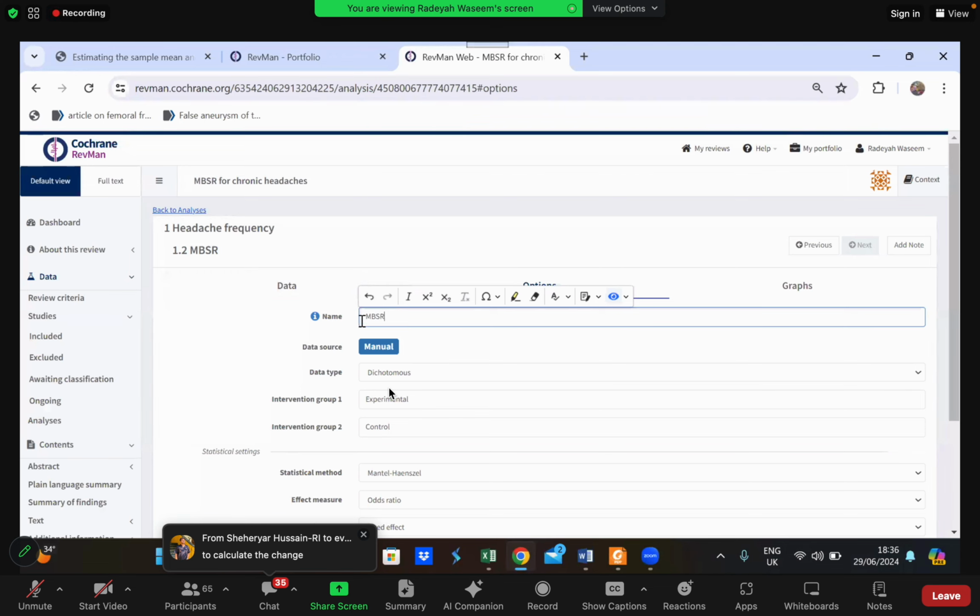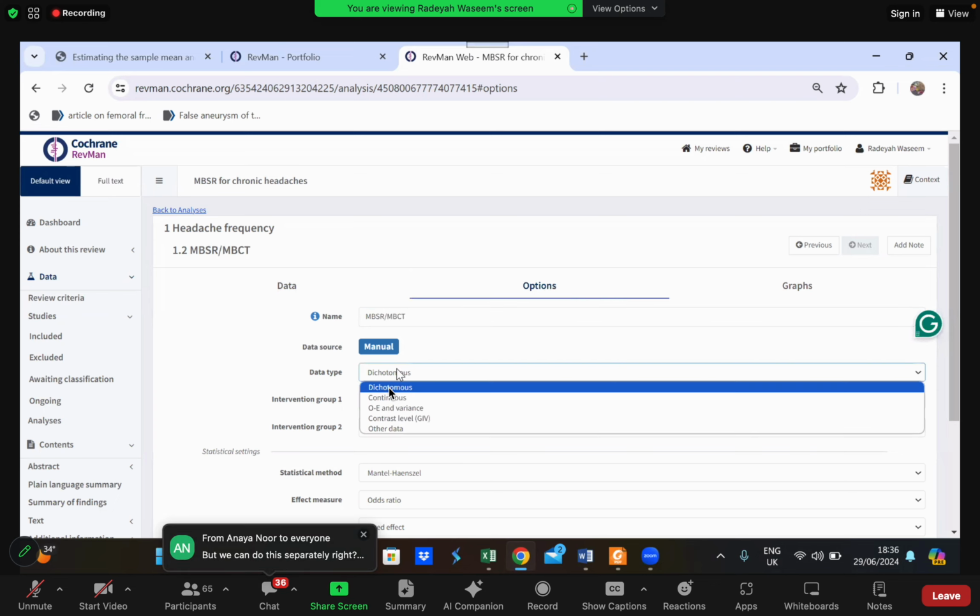I will add analysis, and I will label my first group, my intervention group, as MBSR, MBCT. Now listen to me. Over here, I will not select my data type as continuous.